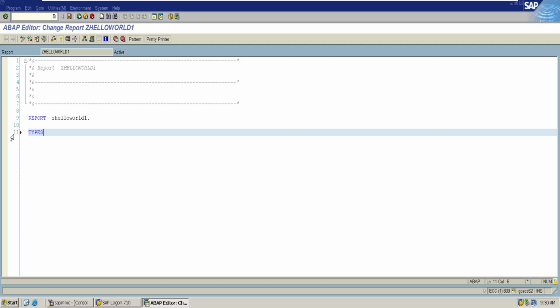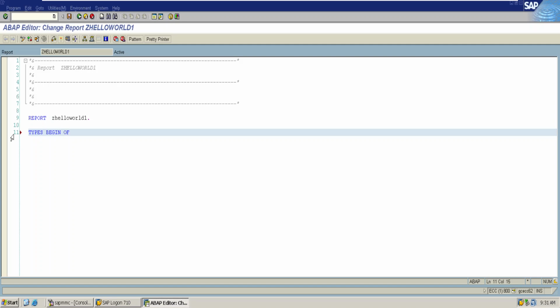The keyword TYPES is used in declaring a structure. We are not declaring a variable here; indeed, we are declaring a structure. By using this structure, we are going to declare a variable. But first, we need to declare a structure for creating a variable. So declaring a structure will happen through the TYPES keyword, and like we have used BEGIN OF in the data structure, in the same way we need to make the machine understand where my structure is going to start.